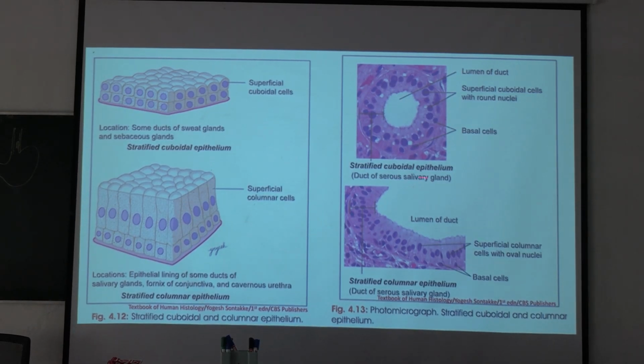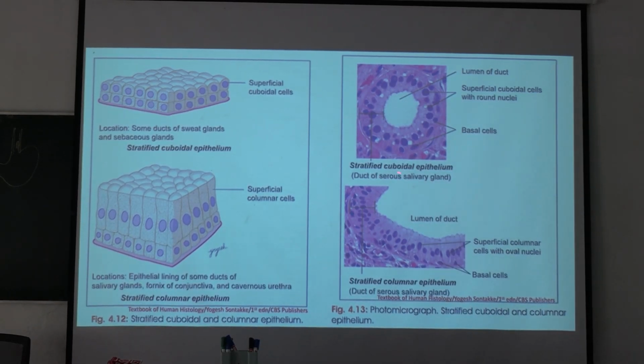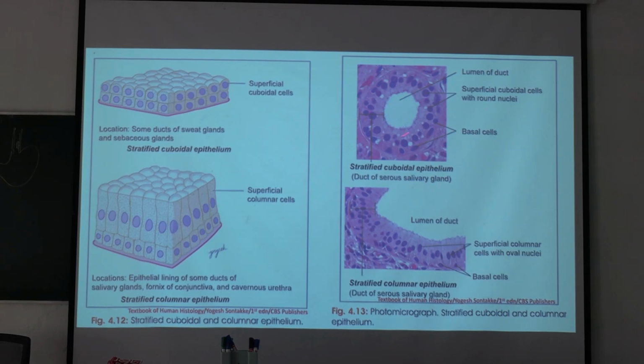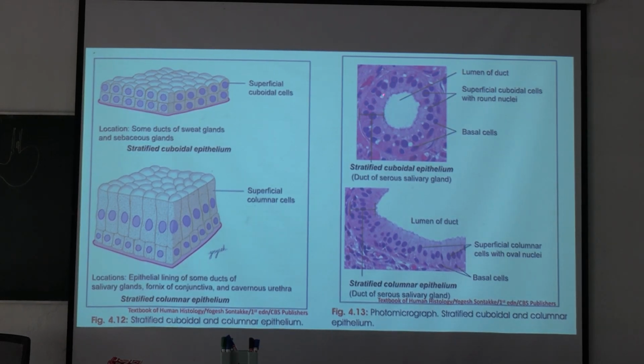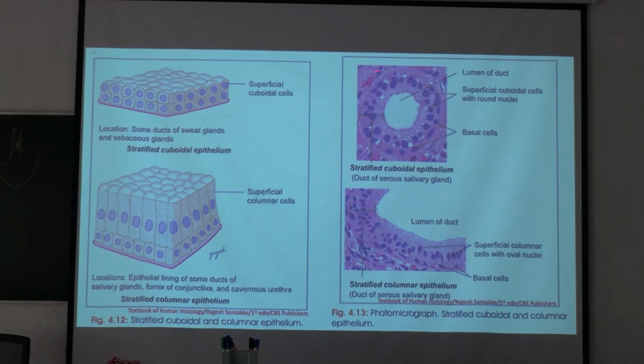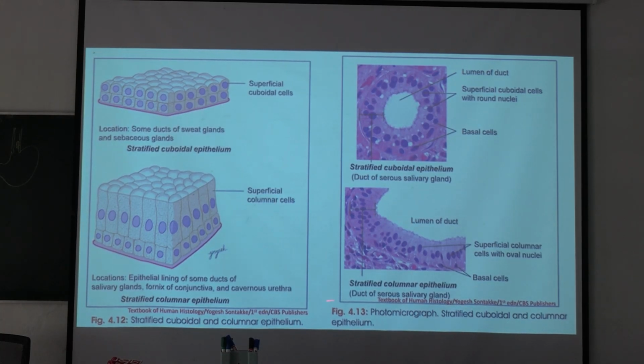See here you can see duct of serous salivary gland, stratified cuboidal epithelium. You can see the rounded nuclei present in the superficial layer. This is lumen. Okay, and basal layer also has rounded nuclei here. But here you can see basal layer has rounded nuclei, but superficial layer has columnar nuclei and cells are elongated here. Okay, so this is stratified columnar epithelium seen in some ducts of serous salivary gland.